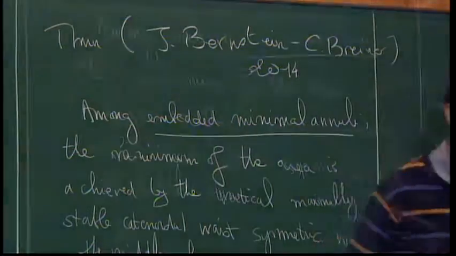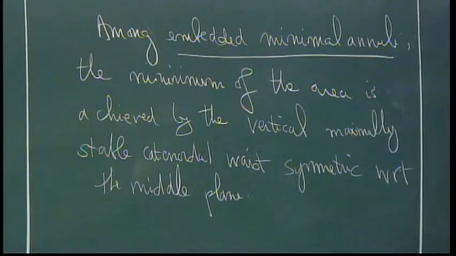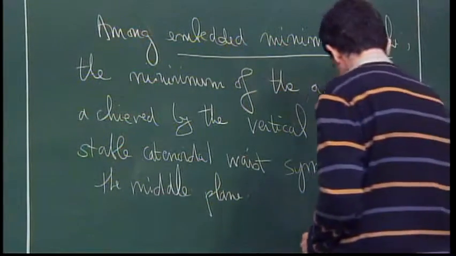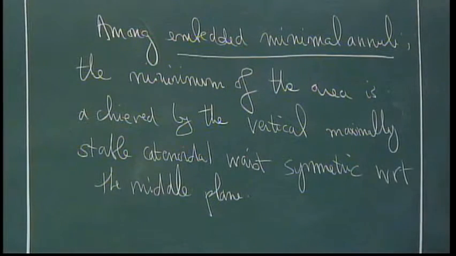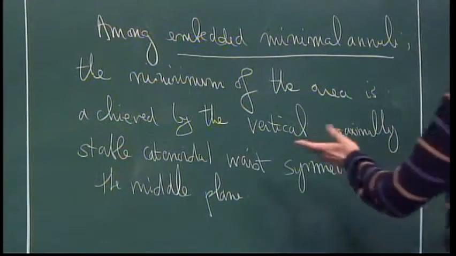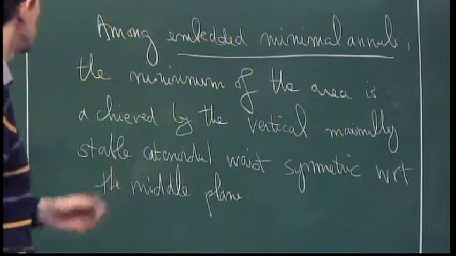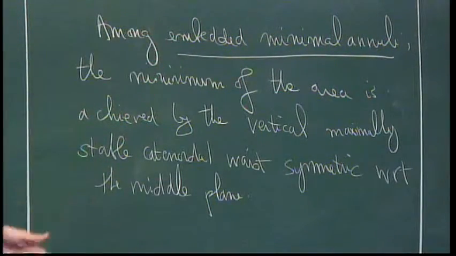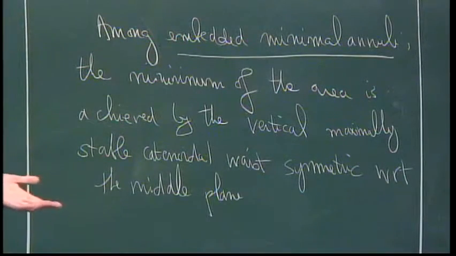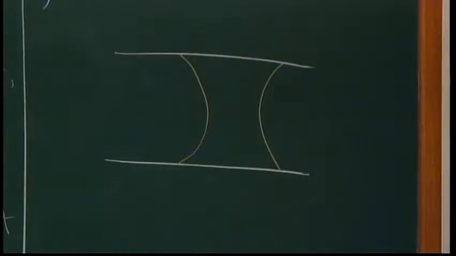Okay, so let me explain. So you have these two planes, and I put a vertical catenoidal waist, which is symmetric with respect to the middle plane, and which is maximally stable. So it looks like this. I'm going to explain what maximally stable means later. And so they prove that among all minimal embedded annuli, the minimum is achieved by this surface, and it is the only one achieving the minimum of the area.